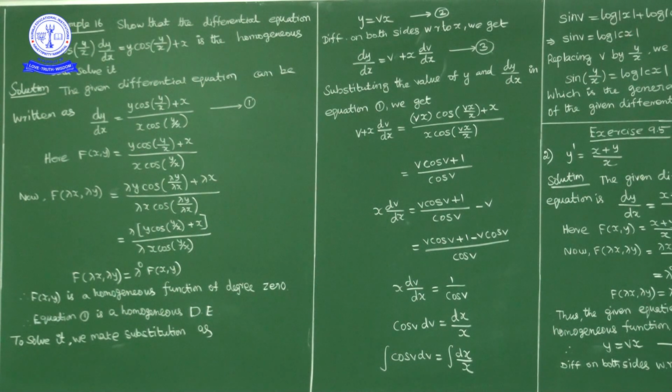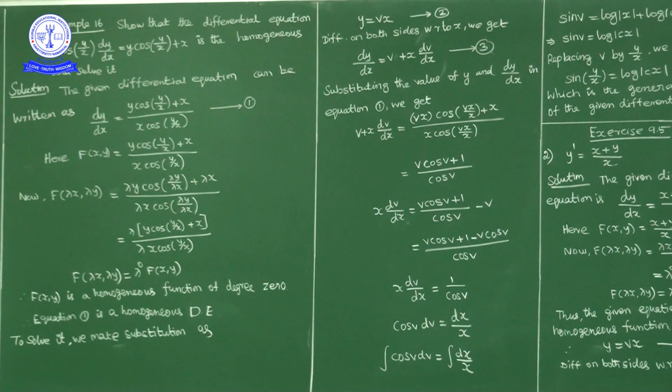Now what is v? From equation 2, y is equal to vx, so v is equal to y by x. So in place of v write y by x. Replacing v by y by x, what will we get? Sin of y by x is equal to log mod cx, which is the general solution of the given differential equation.